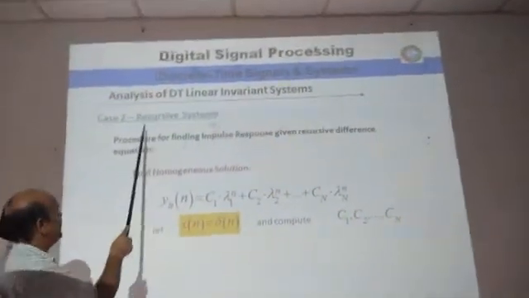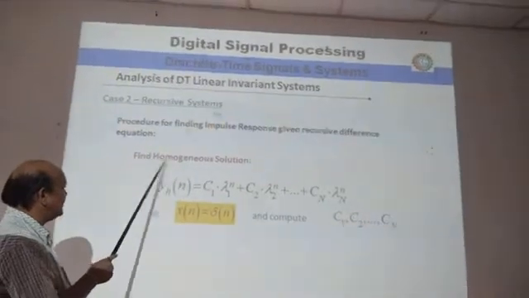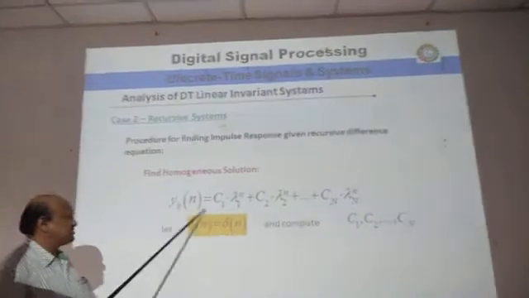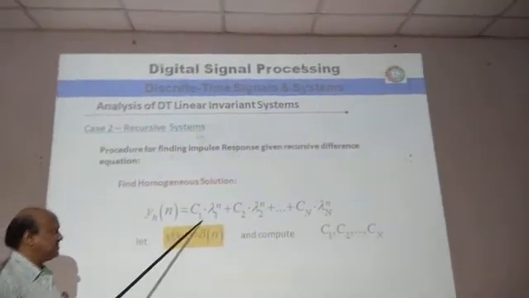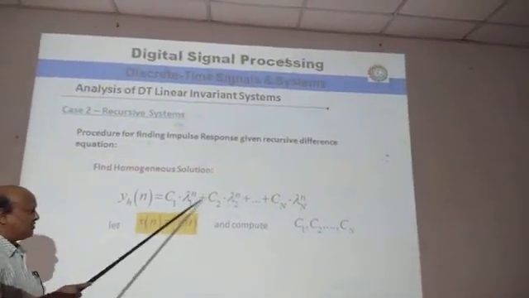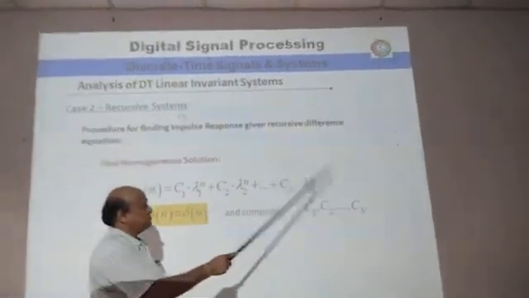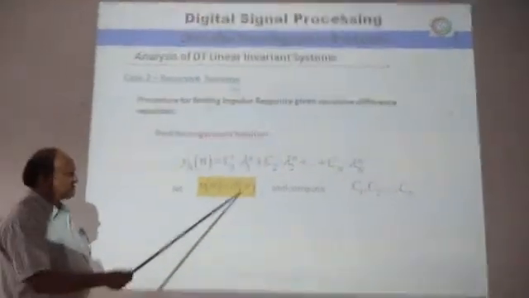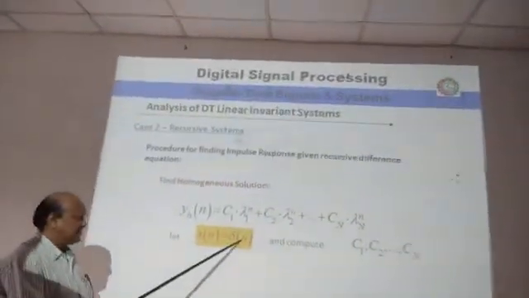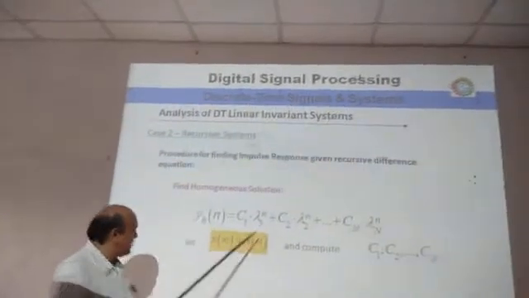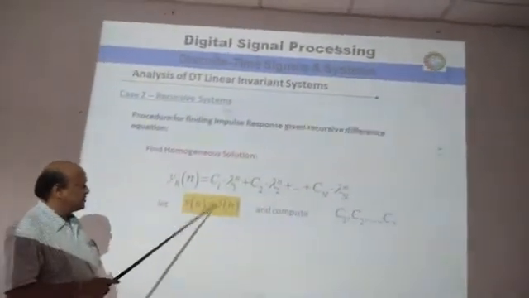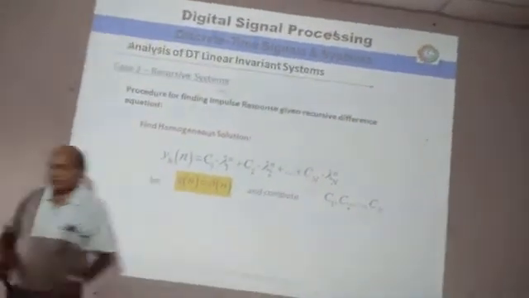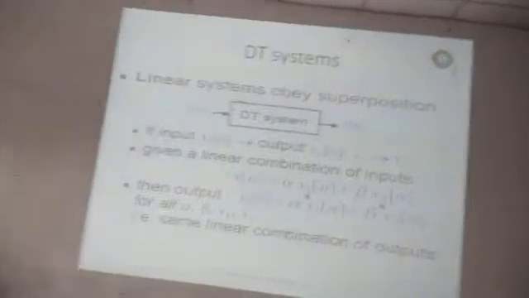Similarly, in the recursive system, we have the homogeneous solution. This is given by yH of n. Already we have discussed: C1 lambda 1 to the power n, plus C2 lambda 2 to the power n, and so on up to the nth term. And x of n is equal to delta of n, which is called the impulse. So this is the impulse input, and by giving this impulse input, we have to compute these coefficients C1, C2, Cn. These coefficients must be calculated.